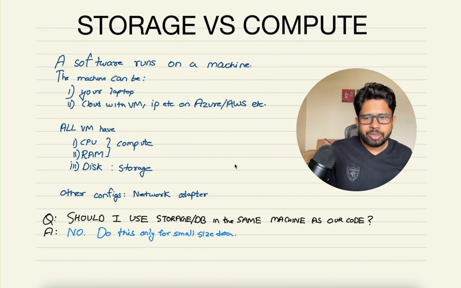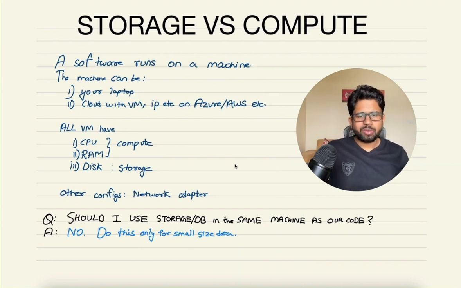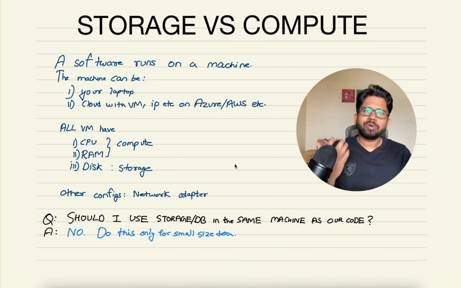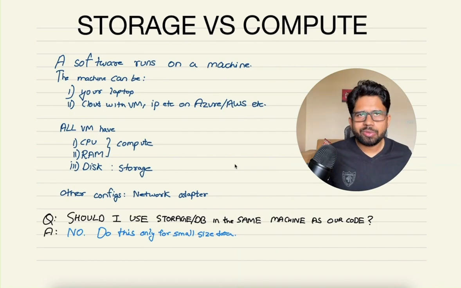And I think it might be obvious as well: should I use storage and DB in the same machine as our code or not? Let's say your Java code is running, you have a REST API to get some user field or something for someone. You made a DB call, you got the data, and then you return the data to the user.